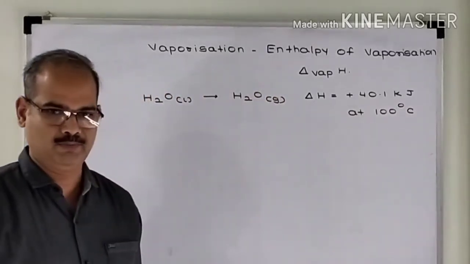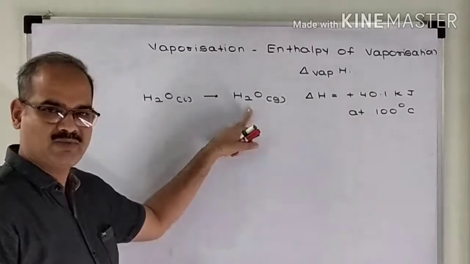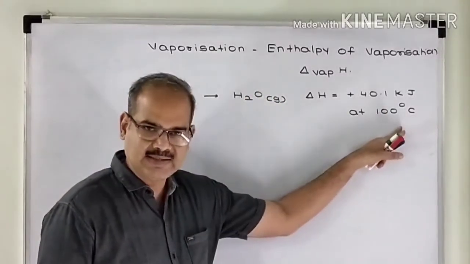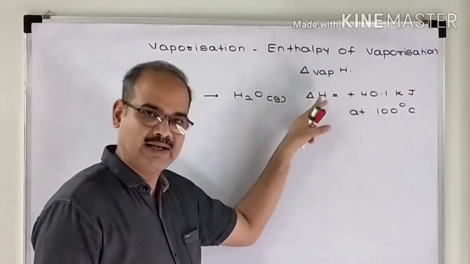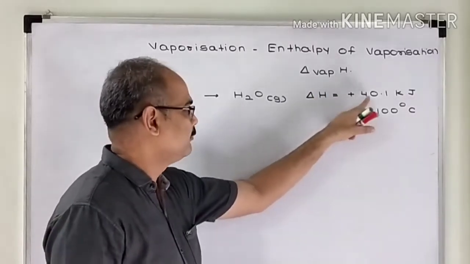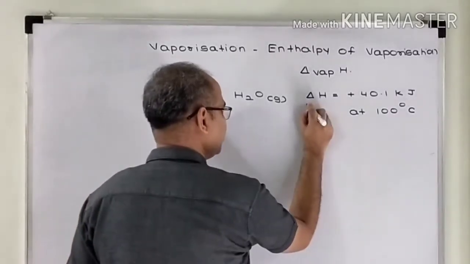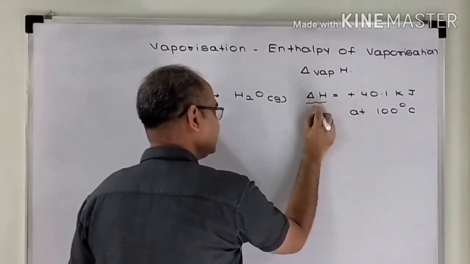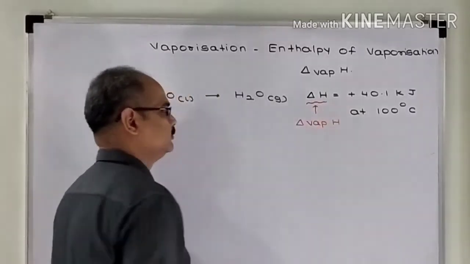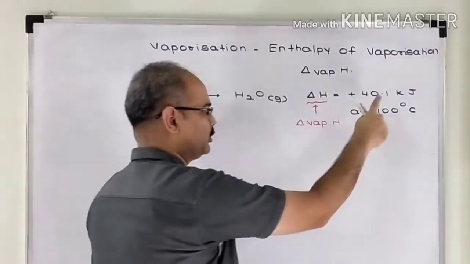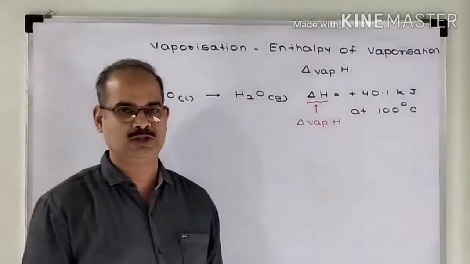What does this mean? I have taken 1 mole of liquid water, I am converting it into its vapors at 100 degree Celsius and at constant pressure. The enthalpy change, that is heat absorbed, is 40.1 kilojoules. And this enthalpy change is nothing but enthalpy of vaporization of water. So enthalpy of vaporization of water at 100 degrees Celsius is plus 40.1 kilojoules per mole.